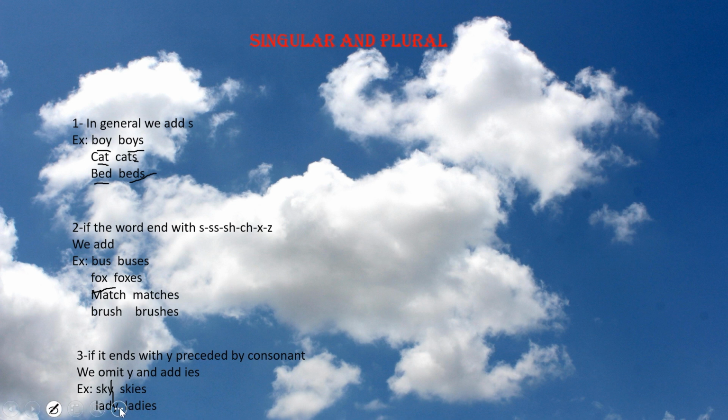Lady, it ends with y and the letter that precedes it is d, which is a consonant. So we omit y and add ies. Okay, if the word ends with y and it is preceded by a vowel, we will go through the general rule. It's very easy. We are going to follow the general rule. We will add s only.